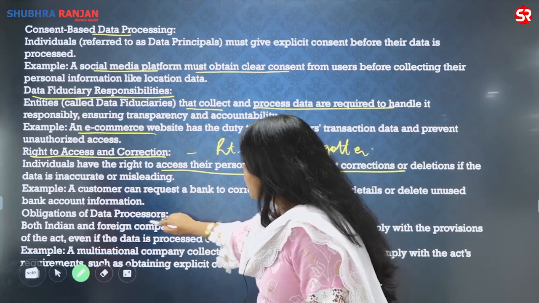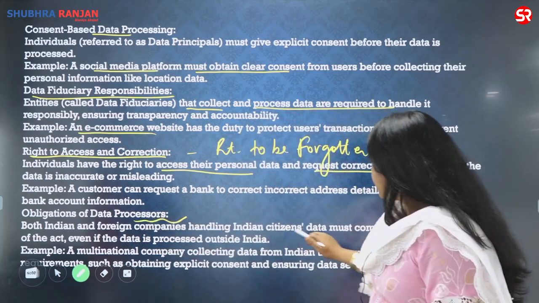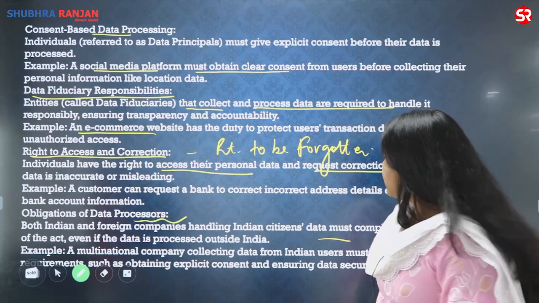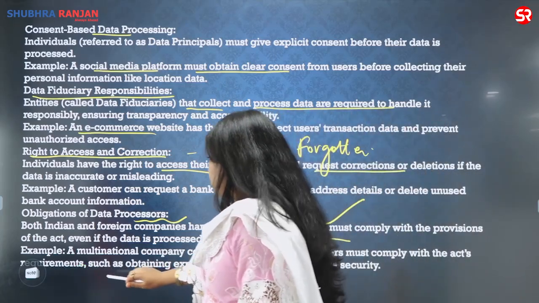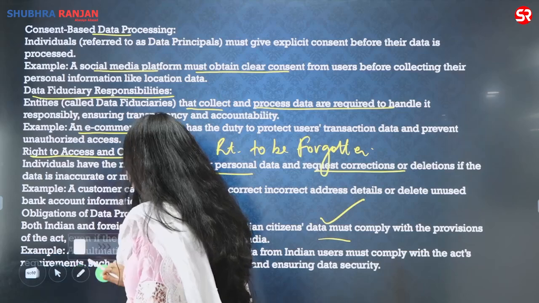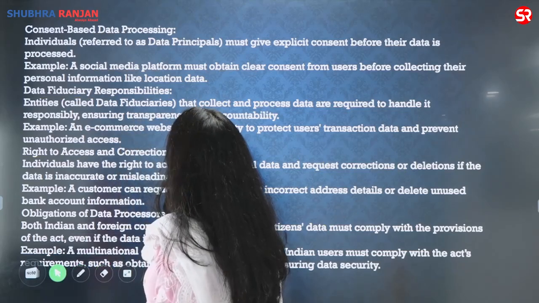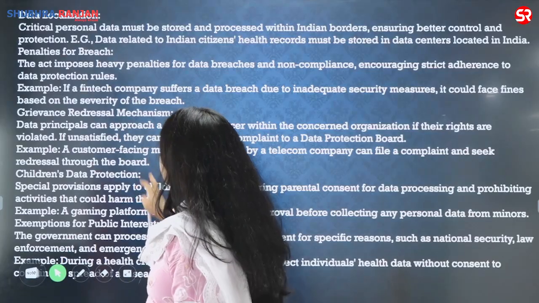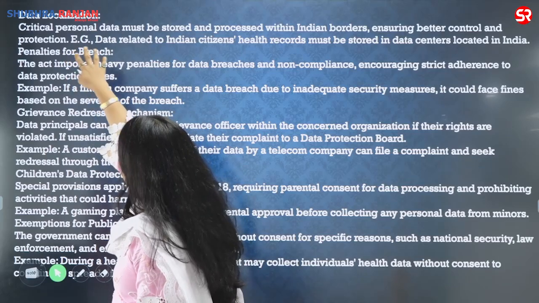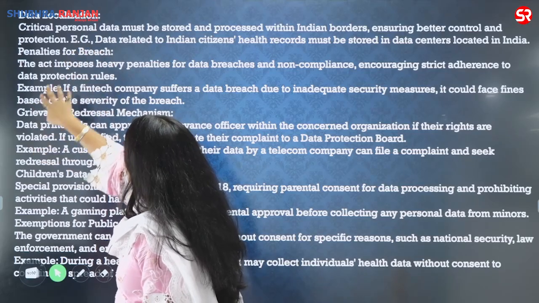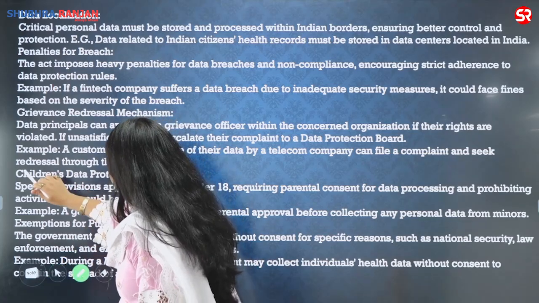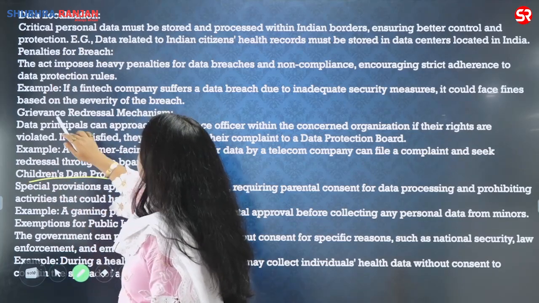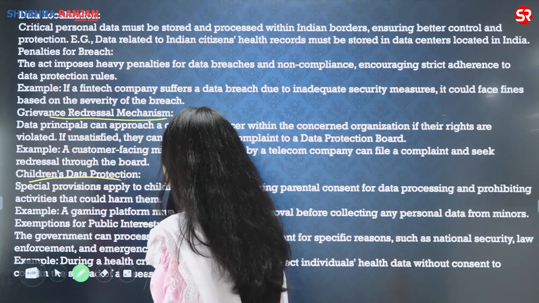Then you have the obligation of data processors. Whether it is an Indian company or a foreign company handling Indian citizens' data, they have to comply with these laws. So this was a very welcome move, and I was very happy to see this question. There are other areas also, such as data localization, penalties for breaches, and children's data protection, another very important aspect. Then a grievance redressal mechanism should also be there.